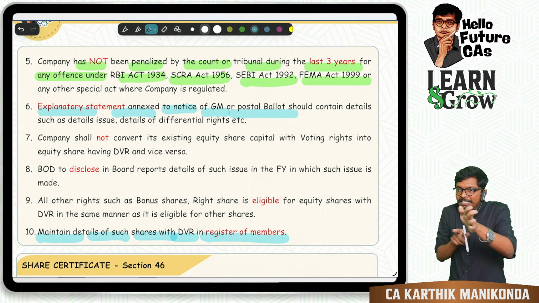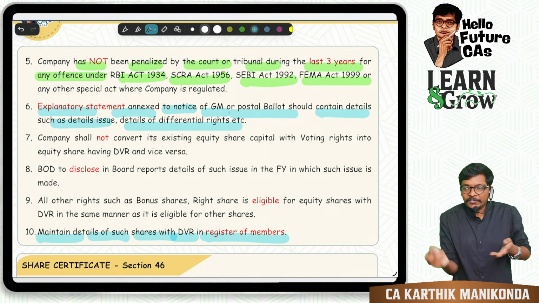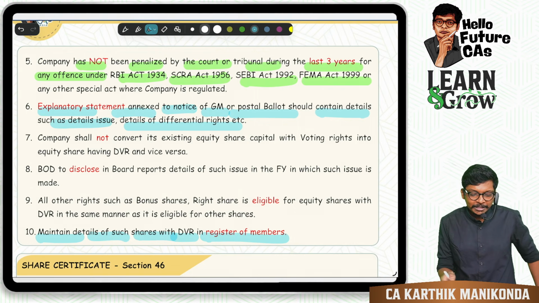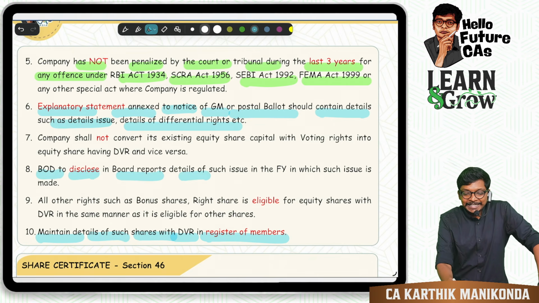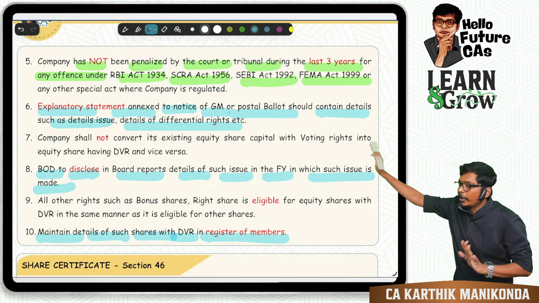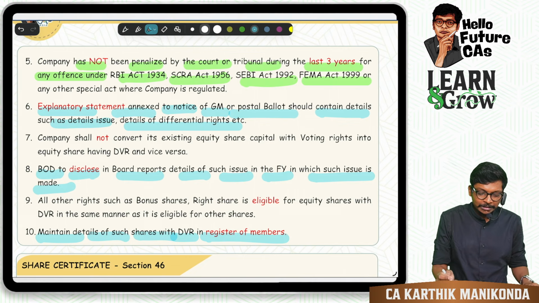Whether I'm doing the general meeting or postal ballot, it should contain details of the issue, details of differential rights, who is getting, why they are getting, all that justification. 134: Board of Directors to disclose in the board's report details of such issue in the financial year in which such issue is made. How to write in exam? Book points. How to remember? And logic class. Done, guys.